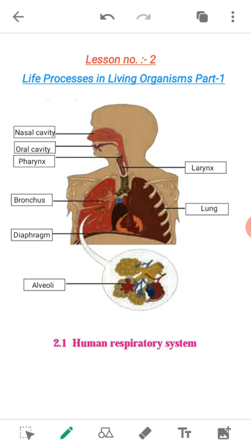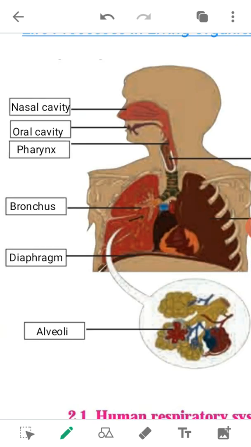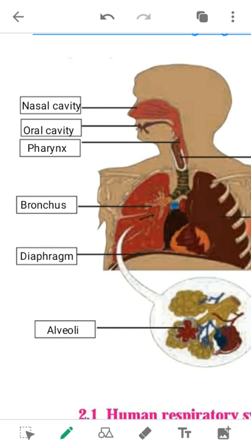See the question on the top of page number 13. Observe and label the diagram given beside. Label this diagram in your textbook.